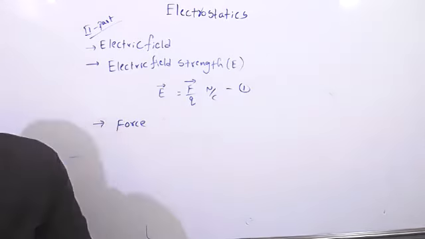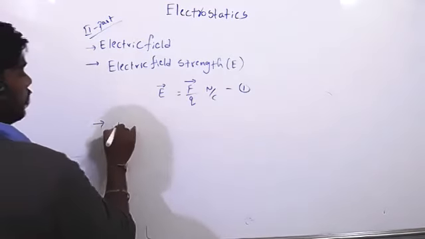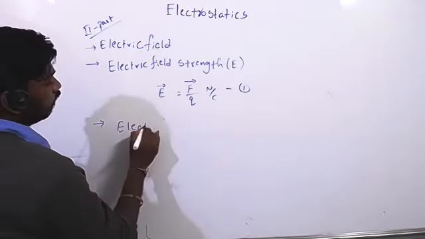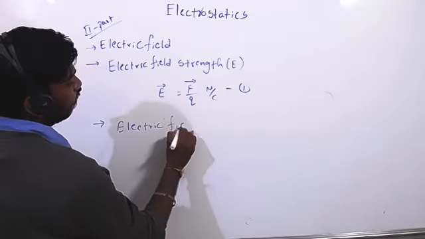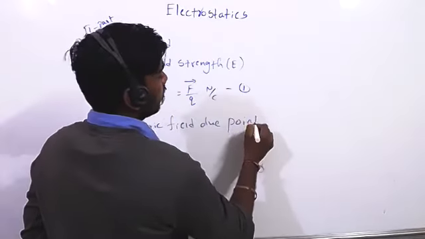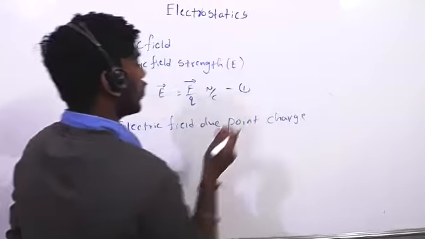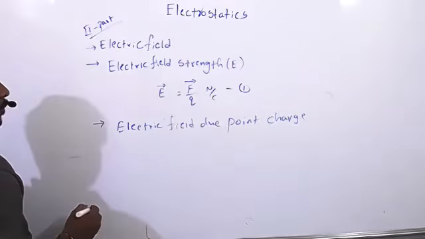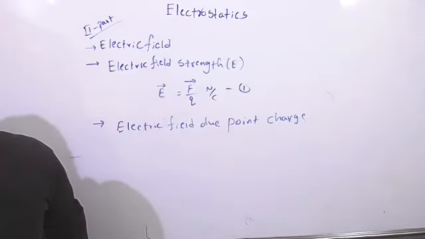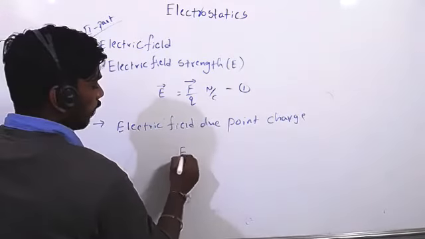Electric field due to point charge. This is very important. Electric field due to point charge, how much do we get?